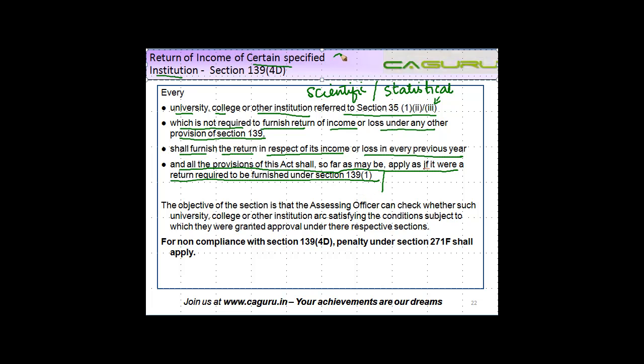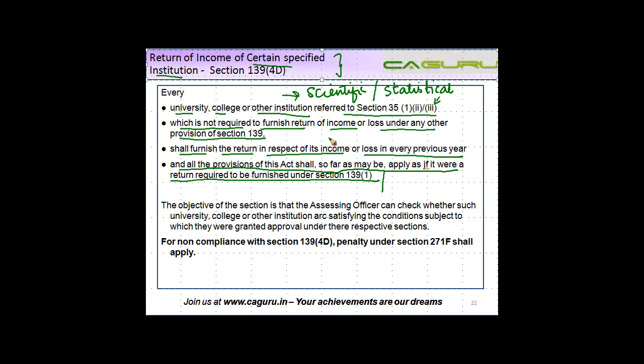So even these charitable or these scientific and statistical research institutes, normally what happens is that whenever an assessee gives any kind of a donation or any kind of a contribution to these people who carried out certain research work, that is eligible for deduction for the payer.